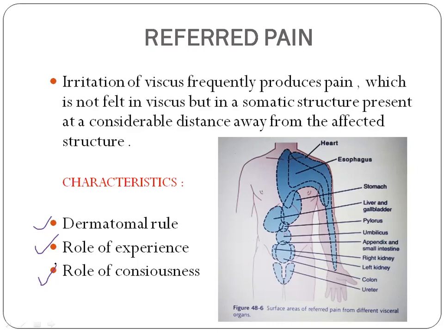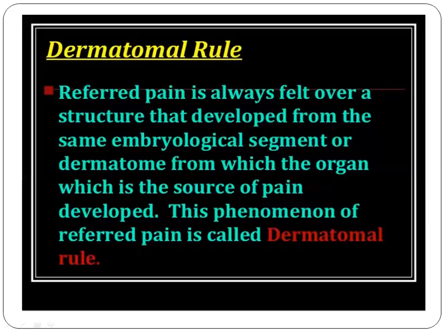So the dermatomal rule. You'll all be aware of what a dermatome is, right? A dermatome is an area of skin which is supplied by the same spinal nerve. So the dermatomal rule means that pain is felt in a structure that developed from the same embryonic segment or dermatome in which the organ that is the source of the pain developed. This phenomenon is referred to as the dermatomal rule.